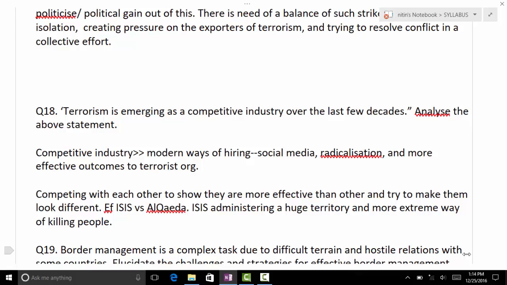And they are also collaborating with insurgents from Nepal, from the Bangladesh border. So they can get weapons for each other, and these are the main points from where you can easily get into India and do any terrorist attack. This is how competition comes with them. So this is the question on terrorism merging.